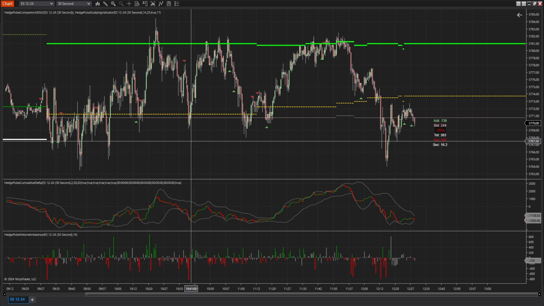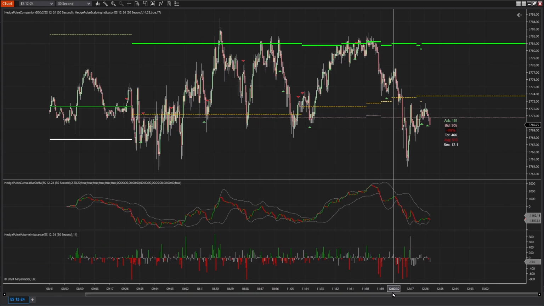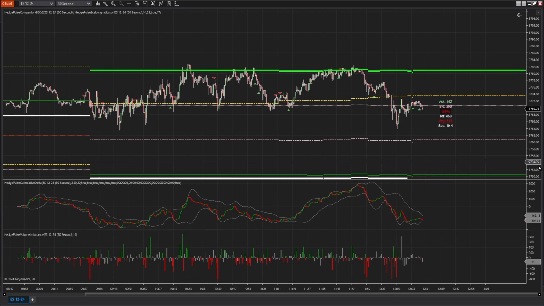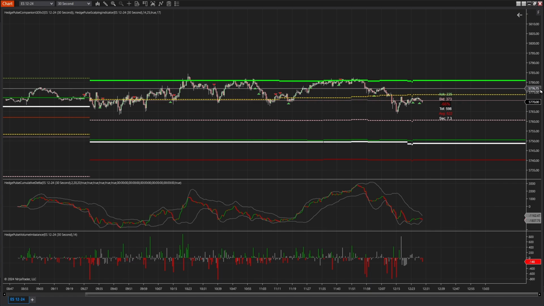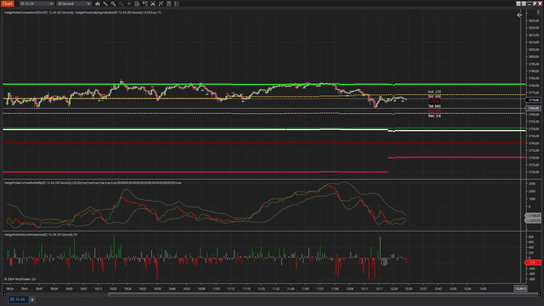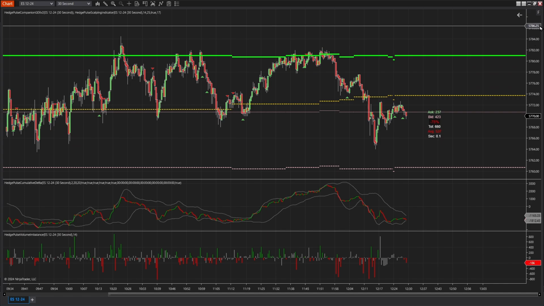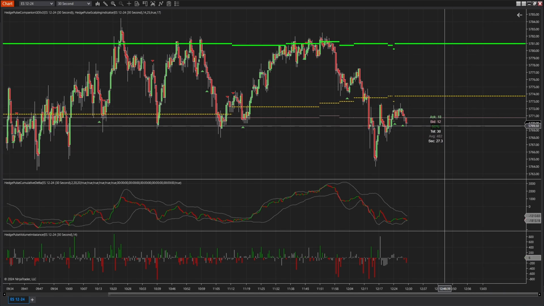So here we have the S&P, the ES. And you want to see where all the levels are? There we go. Nice and easy. We tried to make it as simple as we could and automated. And this has been a game changer for me personally.